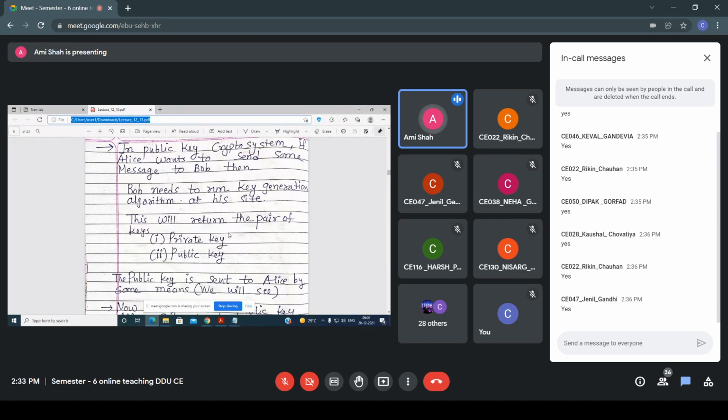In a public key crypto system, if Alice wants to send a message to Bob, first Bob runs a key generation algorithm at his side, and this returns a pair of keys, the private key and the public key.